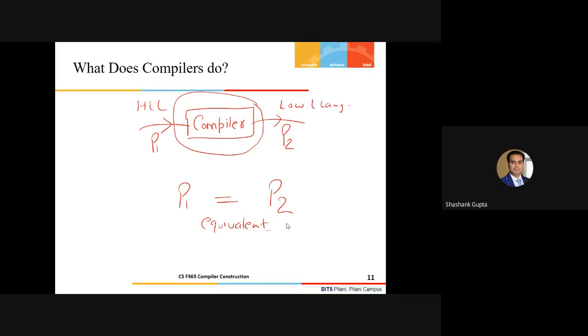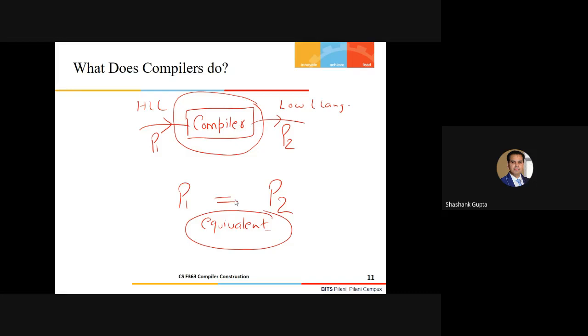Recall the concepts we covered in DOC. Is there any mechanism? Yes or no? At least this much you can respond. You can input the same strings and then the output should be the same. Correct. So there is no algorithm, no technology which can clearly decide whether two programs are equivalent. But as this student said, if we give the same inputs and they produce the same output, then I can say these two programs are equivalent.